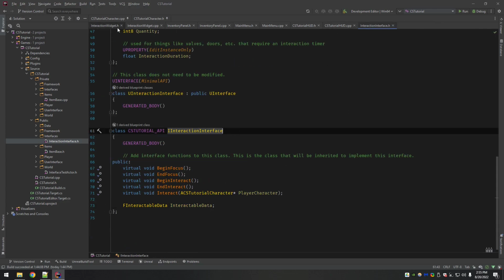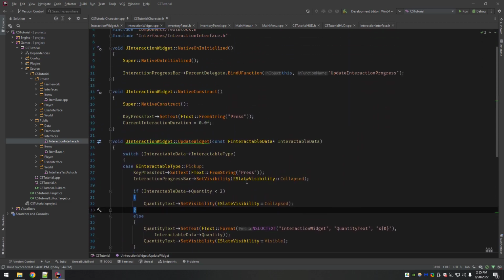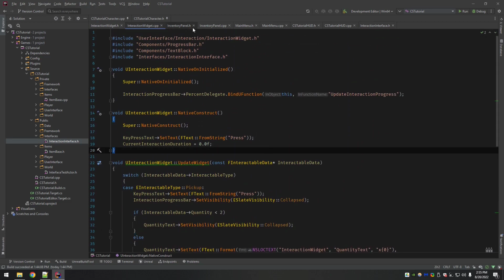Okay, so that wraps it up for right now for our interaction widget. We've got main menu, inventory panel. We're not ready for that just yet. We're going to do that next, but first I want to go in. I want to make sure the HUD is built properly, and we can attach the main menu and test the interactable. Then we will start on the inventory panel widget.